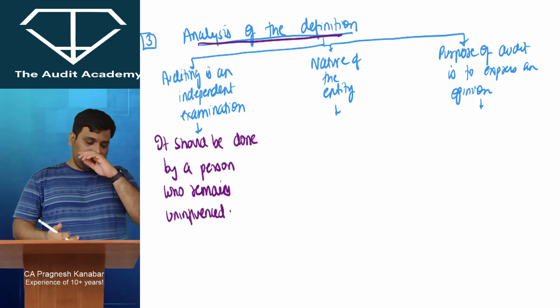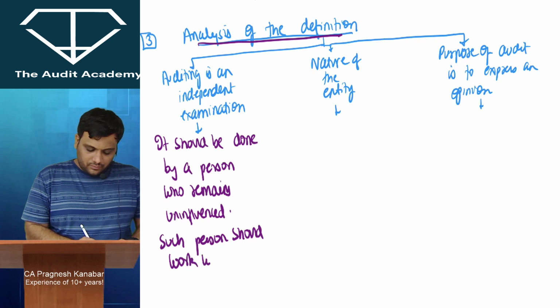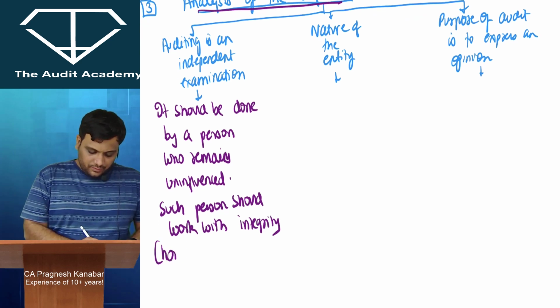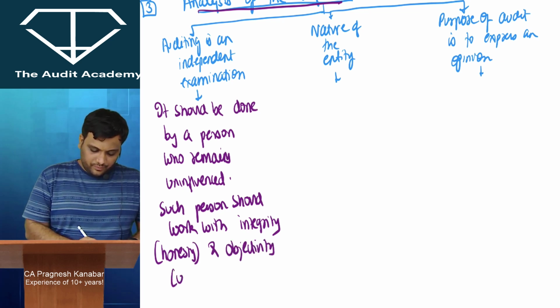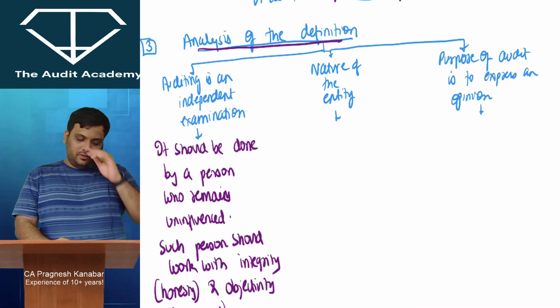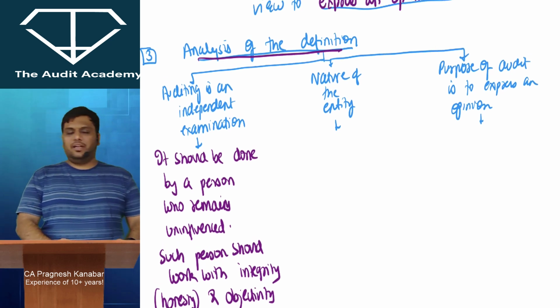You can also start with me. And such a person should work with integrity. Integrity means, beta, honesty. And objectivity. Objectivity means just being unbiased. Don't get partial. All right. So you have to explain this: auditing is an independent examination. All right. Nature of the entity. Write down.